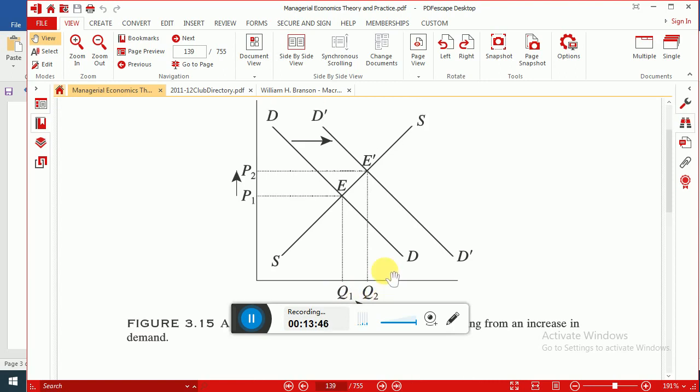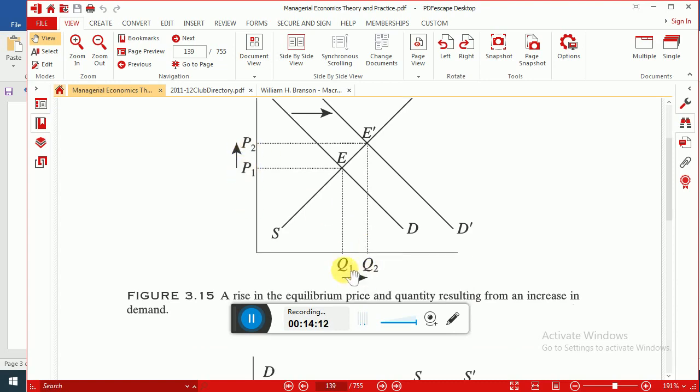So this is how equilibrium price and equilibrium quantity change as a result of increase in demand. So what are the effects? There are two effects. One is price increases from P1 to P2. Equilibrium quantity increases from Q1 to Q2.